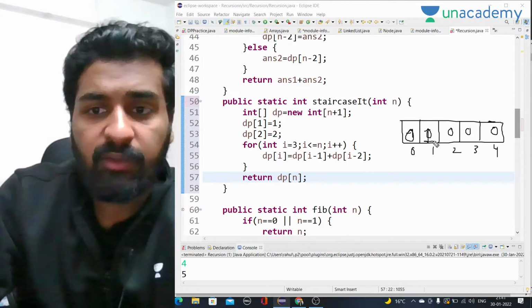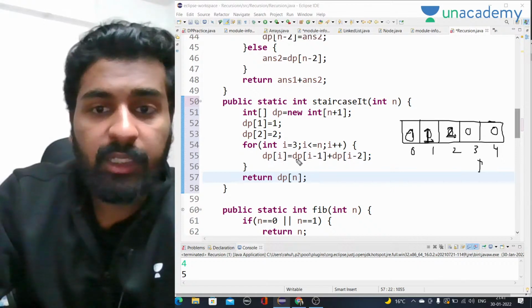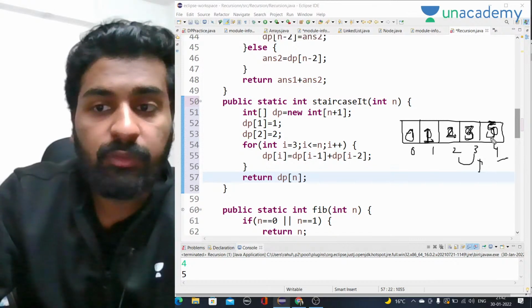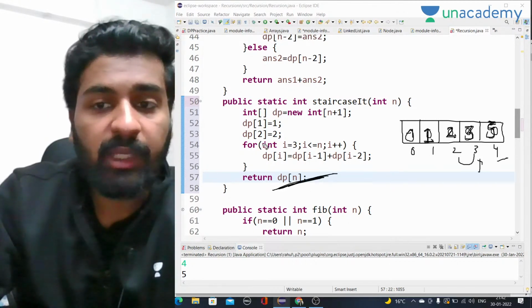On the first index I will have 1, on the second index I will have 2. Now we start from the third index. DP of 3 will be the sum of the previous two, 2 plus 1, 3. Now for DP of 4, I is equal to 4, I take the sum of the previous two values, 3 plus 2, that will be 5. So DP of 4 will be filled with 5. At last we return DP of 4, that will be our answer.